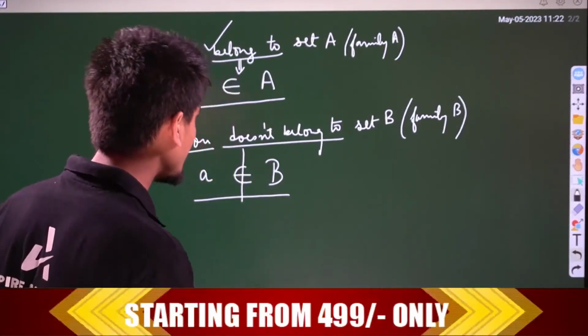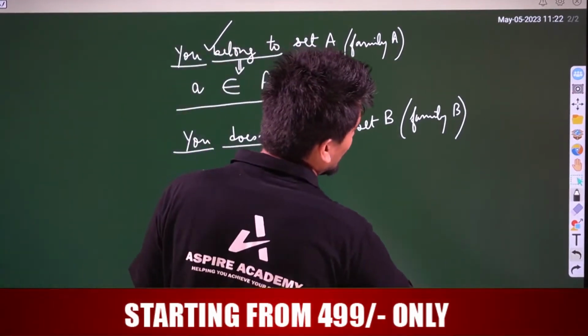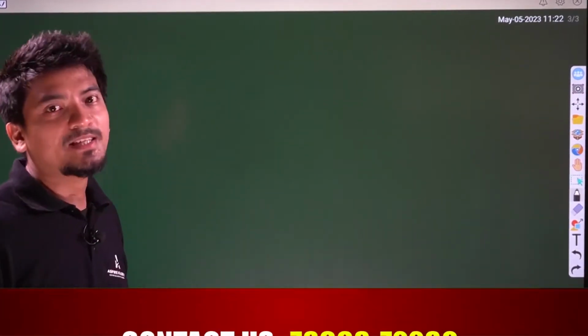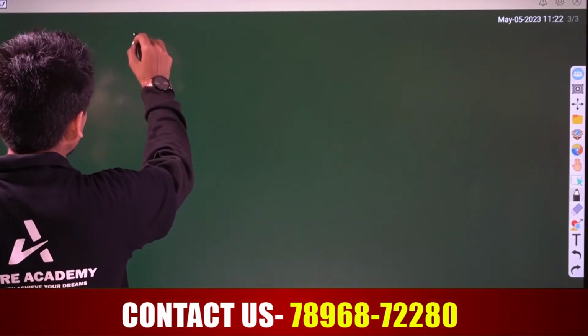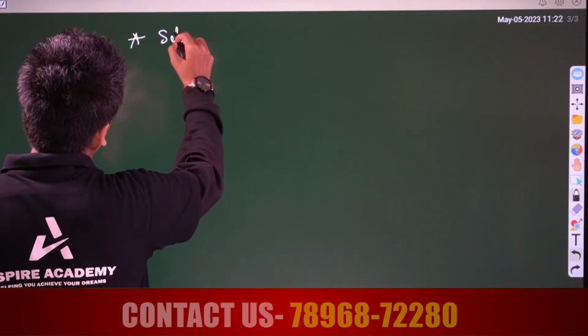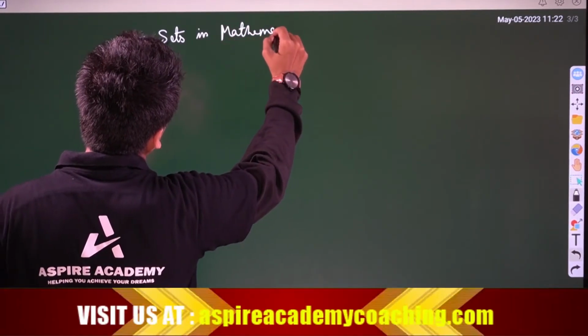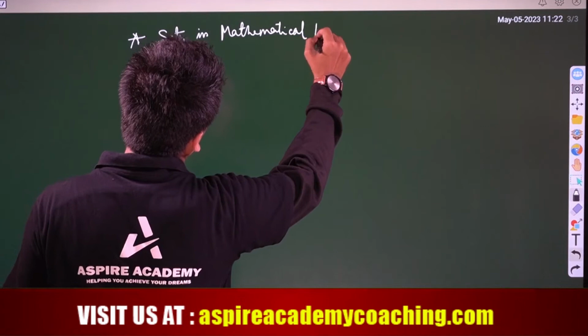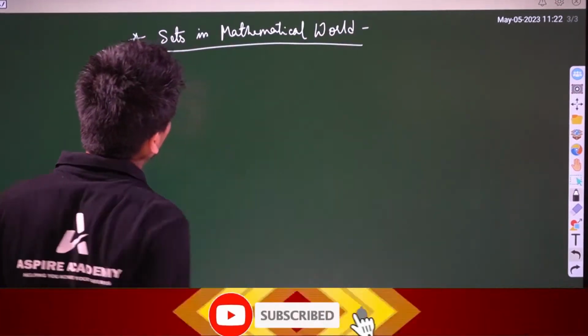Okay, now see here, sets in mathematical world. What are the sets in mathematical world?